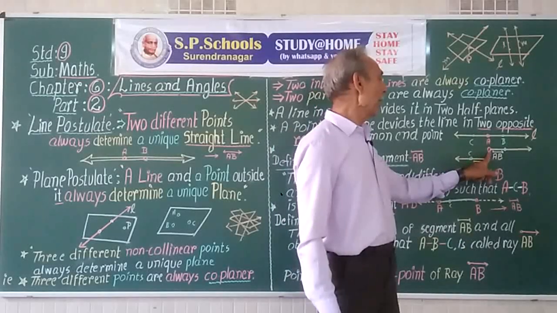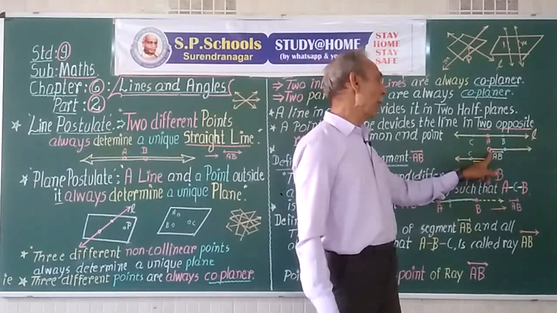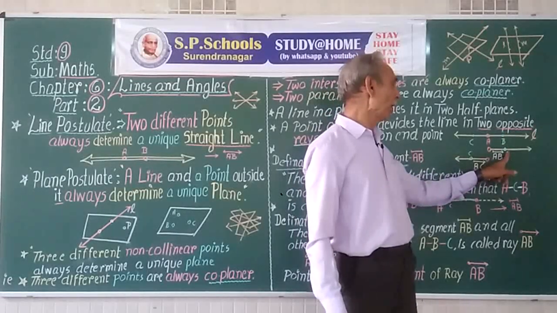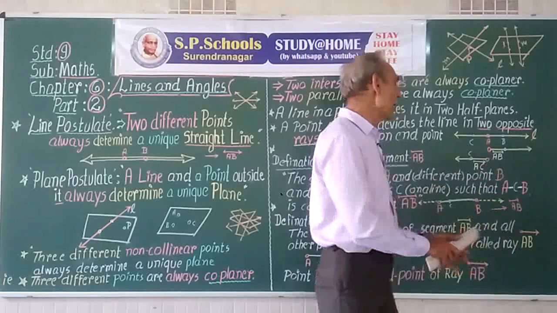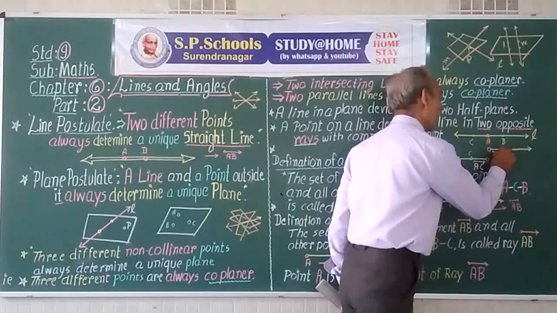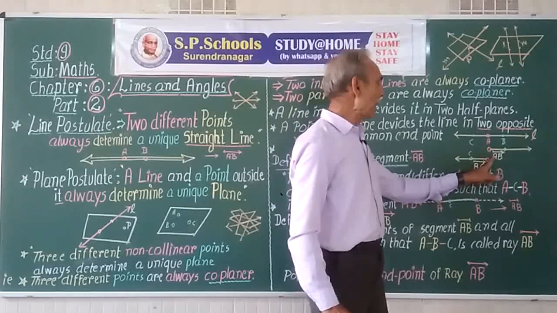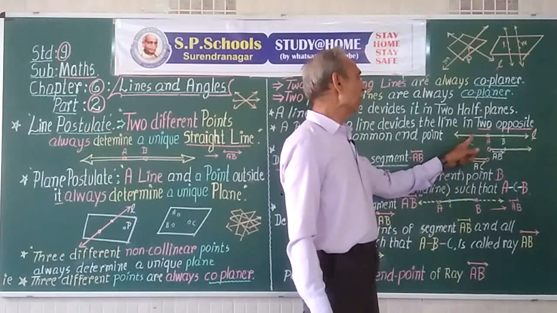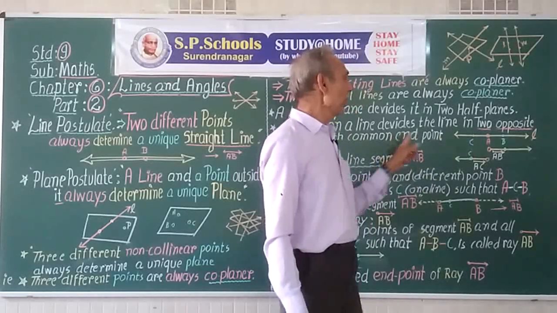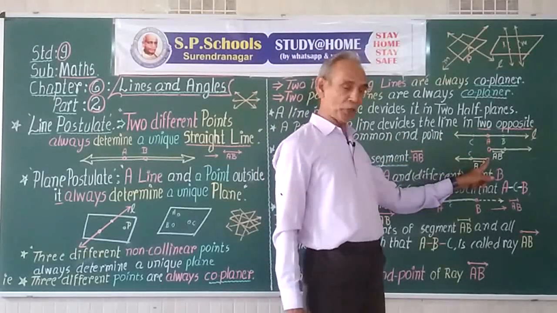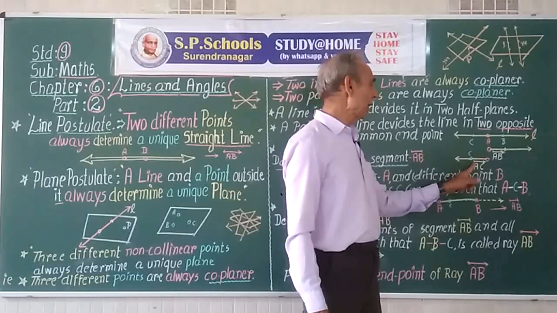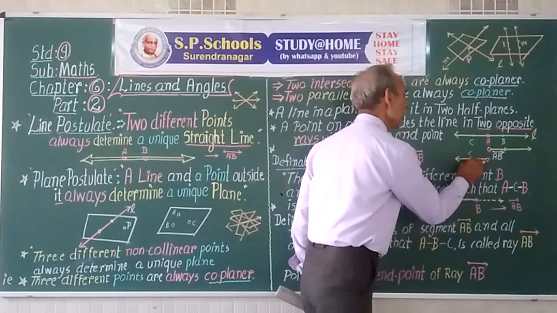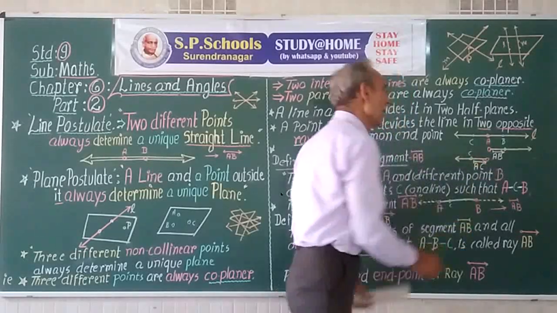So this is called the endpoint of the ray, and suppose there is another point B on it. So this is called ray AB. We put an arrow mark here at the end. Now A is the endpoint of ray AB. Similarly, there is a point C on the opposite ray. It has also the same endpoint. So we can write ray AC. A is the endpoint and C the other point on the ray AC.